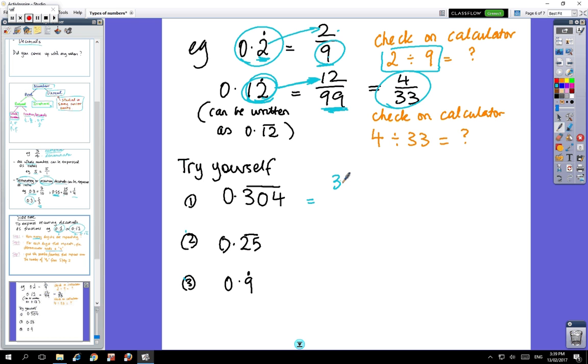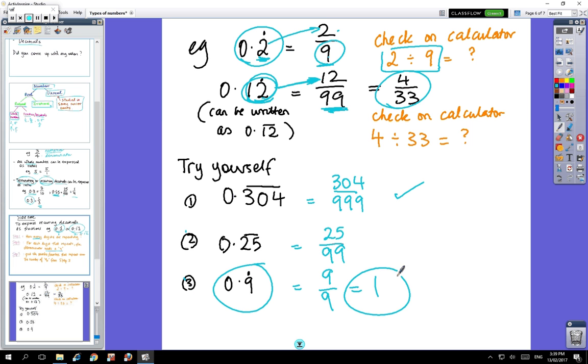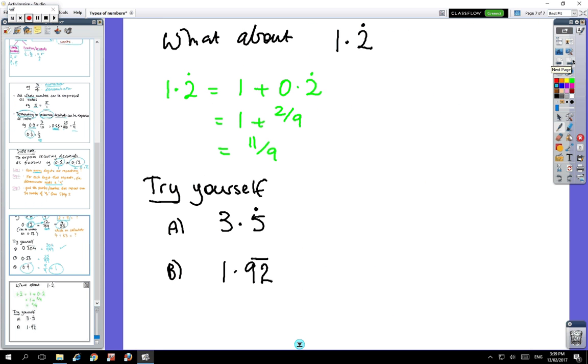Okay, so this one is going to be 3/999, and I'm just going to check on my calculator whether that cancels down. It may not. And it does not, so that's the answer. This answer here is 25/99, and that doesn't cancel. And this one here is 9/9 equals 1. So 0.9 recurring is the same as 1. That's an odd one, but that's what the answer is. I think that might be it for this slide. Okay, no. So I've got one more slide.